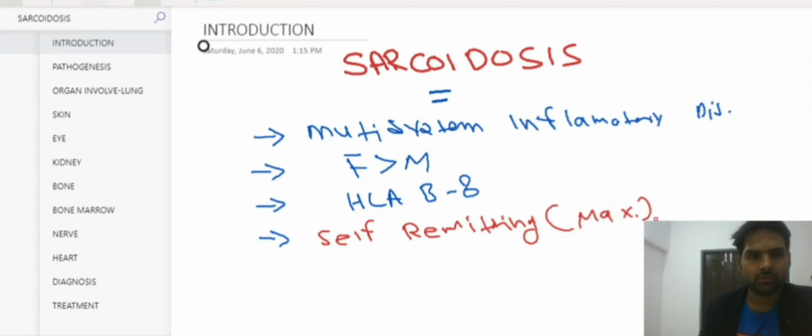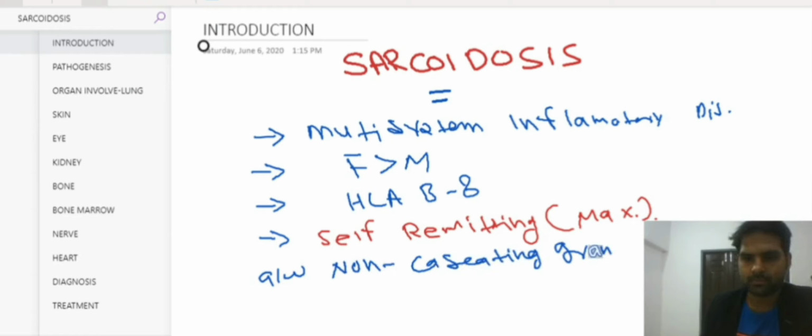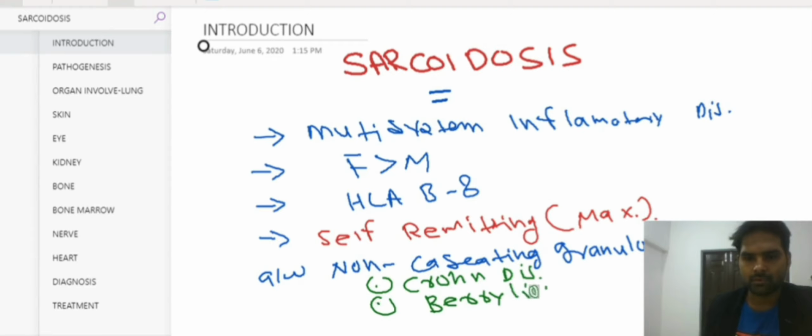Sarcoidosis is also associated with non-caseating granuloma. Now, this non-caseating granuloma can be found in some other conditions also. These are Crohn's disease and berylliosis.